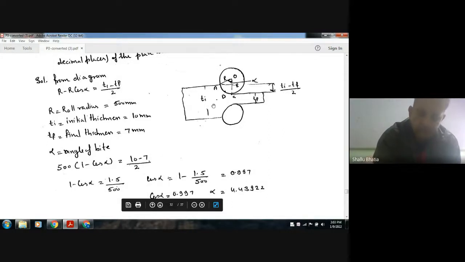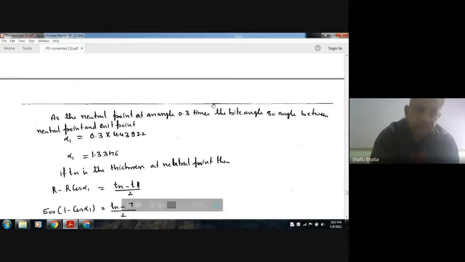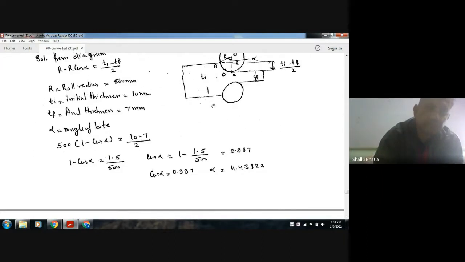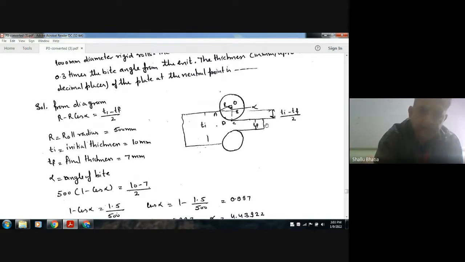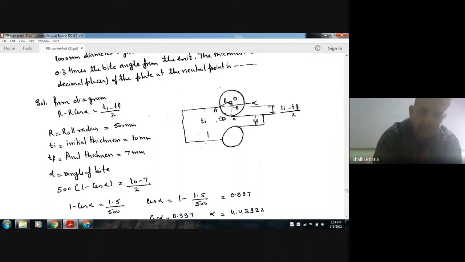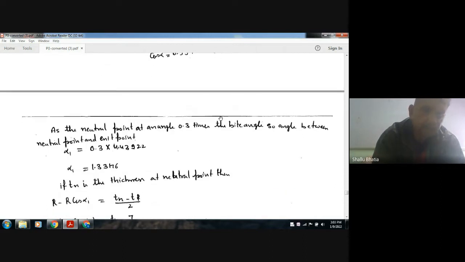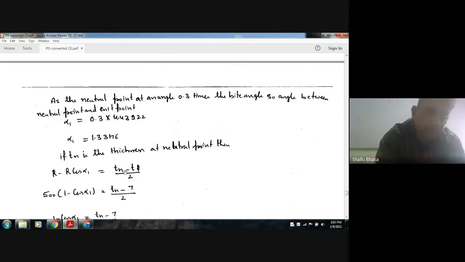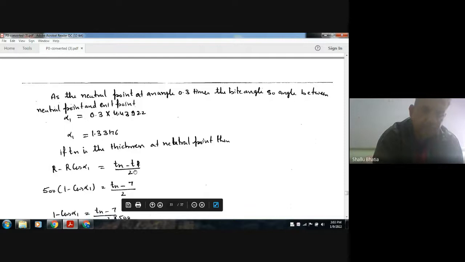Let Tn be the thickness at the neutral point. When the angle is alpha 1, that is the neutral point angle, then the thickness will be Tn. So Tn minus Tf is equal to R minus R cos alpha 1.